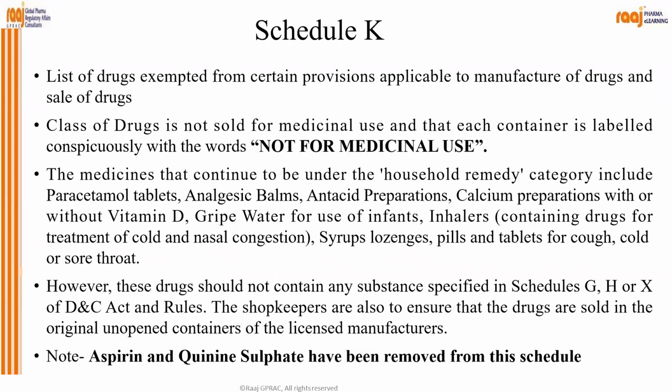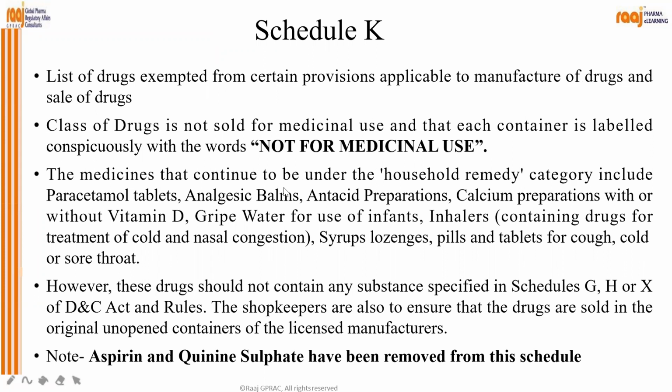Schedule K is very important. Okay, these are the list of drugs exempted from certain provision applicable to manufacture of drugs and sales of the drug. So this class of drugs is not sold for medicinal use, and that each container is labeled conspicuously with the words not for medicinal use. Okay.